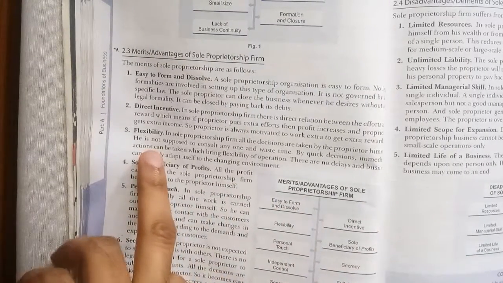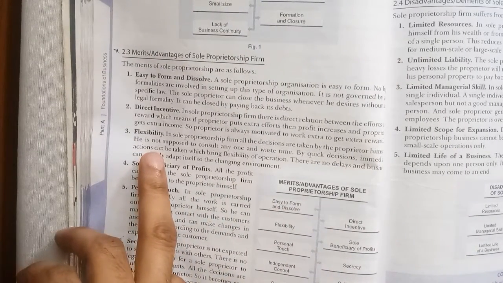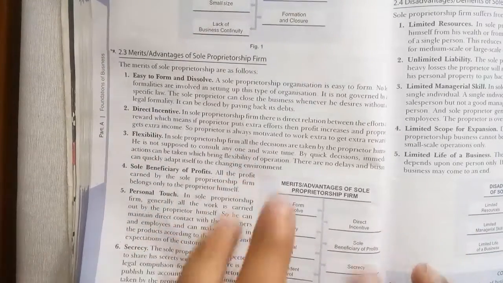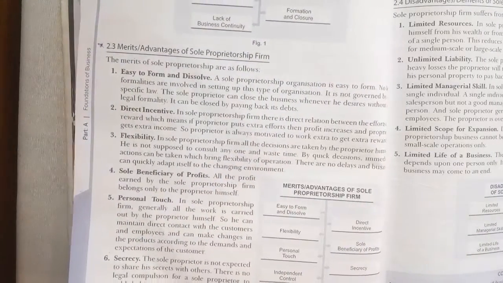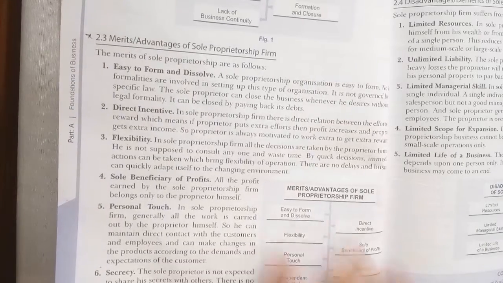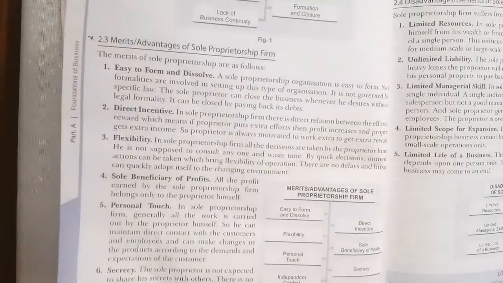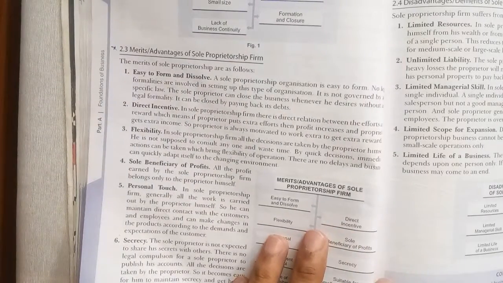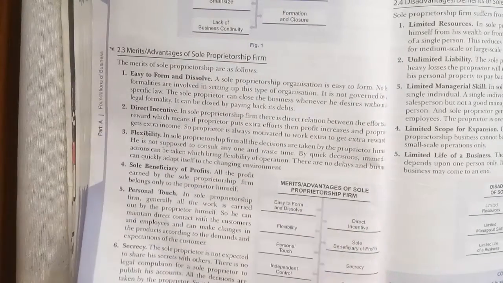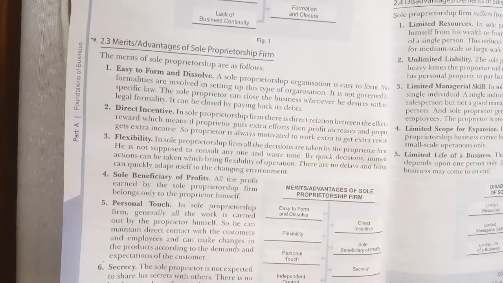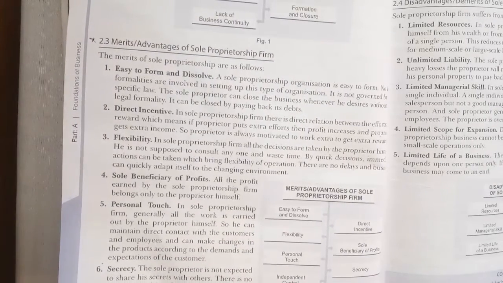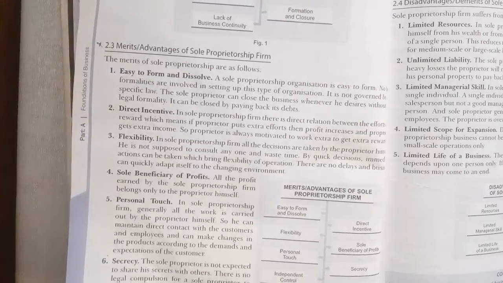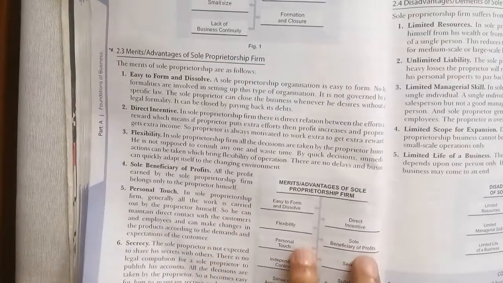The next point is flexibility. As we know, all the decision-making power lies in the hands of the sole proprietor. It is absolutely up to him whether he discusses with his employees or not, and even if he does, the discussion does not take long. In case of emergency, he's the only person who needs to take decisions for an immediate situation, so he may take any decision. And due to this reason, they adapt to the business environment so fast.